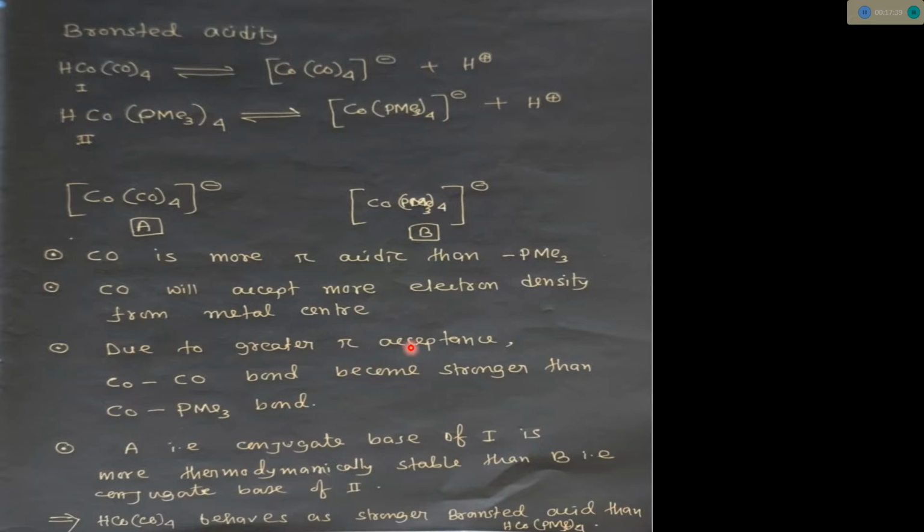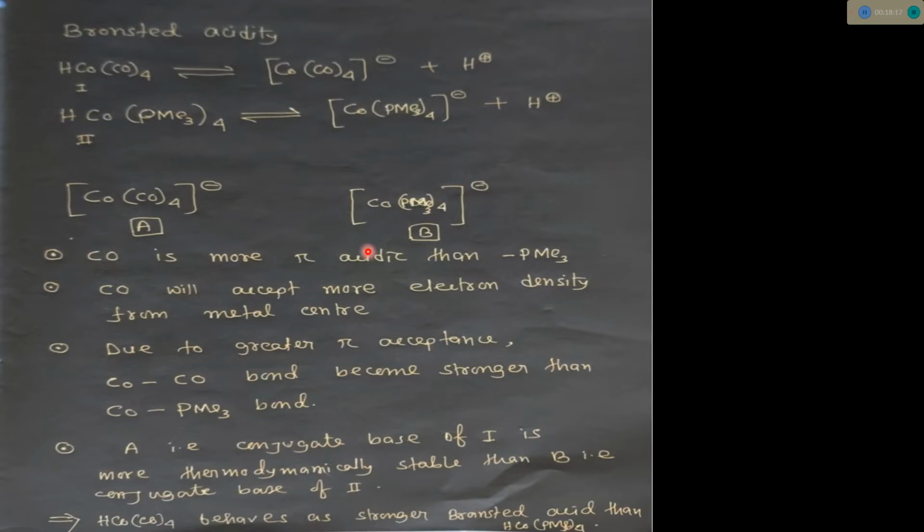Since CO accepts more electron density from the metal center, due to greater pi acceptance the cobalt and carbonyl bond becomes stronger. The bond order becomes more.